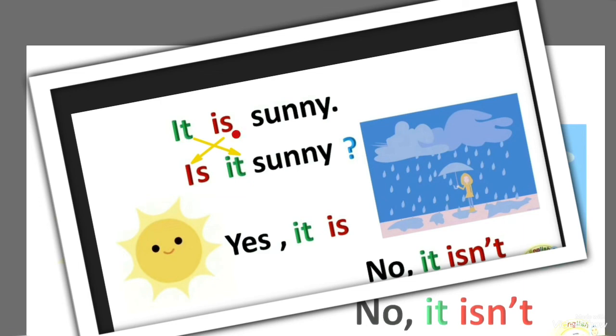Again, it is sunny. I want to make a question. How can I change this sentence into a question? By beginning my question with verb to be. I will say, is it sunny? This is the question. So I will answer with yes or no. I will say, yes, it is, or no, it isn't. Now, my dear students, be ready to open our book and read the examples.